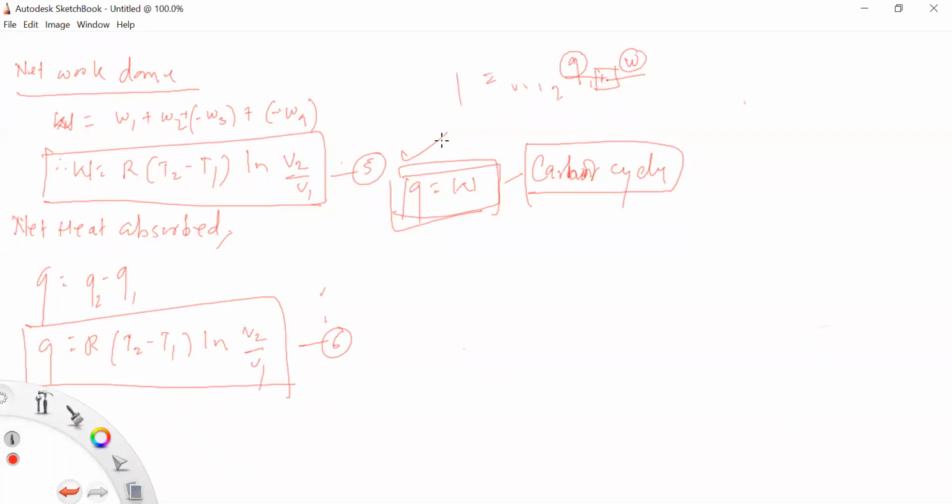To prove this, we can consider a hypothetical heat engine, which converts heat into the work by a cyclic process, and that cyclic process is known as a Carnot cycle. So this Carnot cycle is a reversible cycle and it is isothermally reversible.